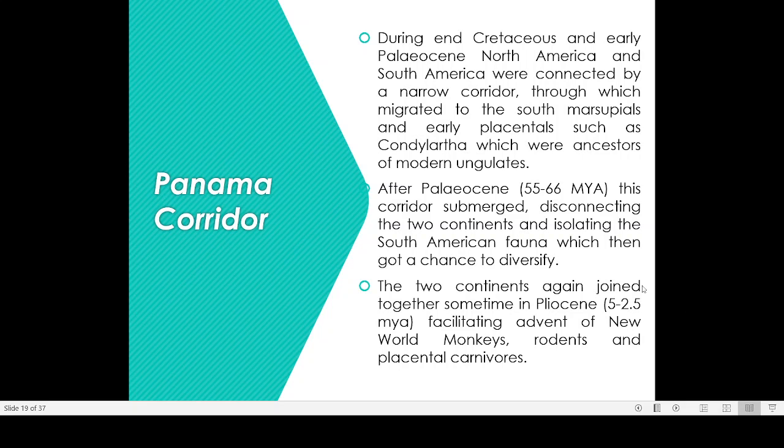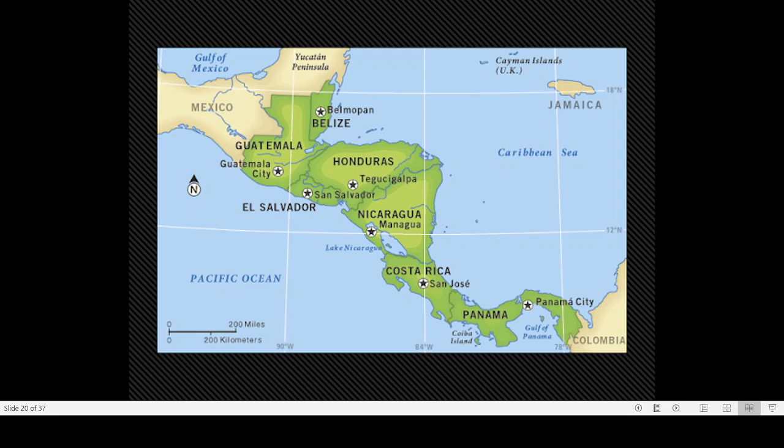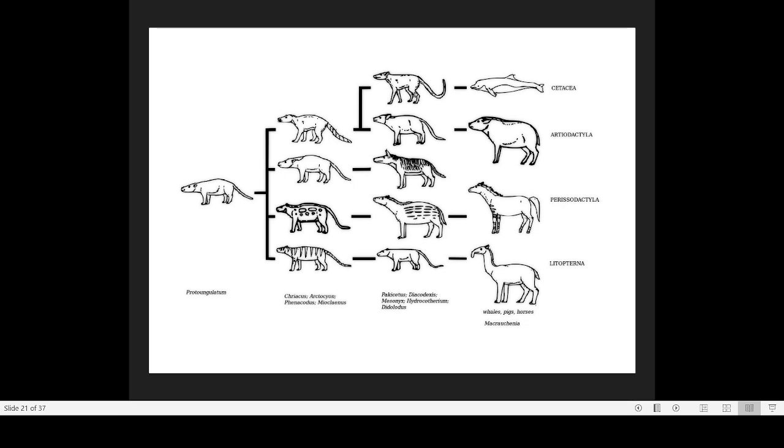This reappearance of the Panama corridor took place around 3.3 million years back. So during that time, monkeys from South America could migrate to North America, and rodents and placental carnivores from North America could also migrate to South America. So these are some examples of animals which have migrated.